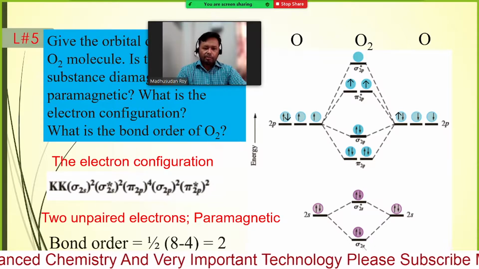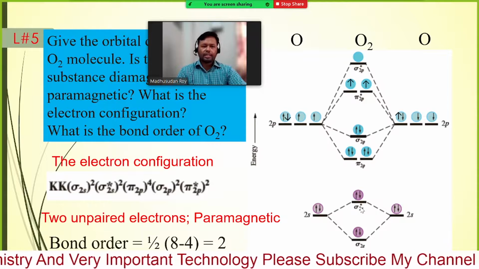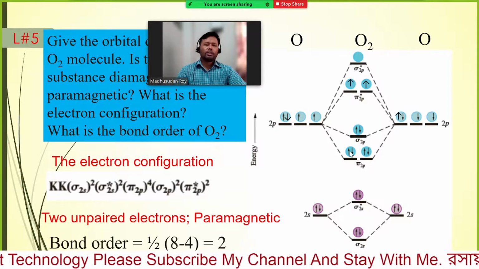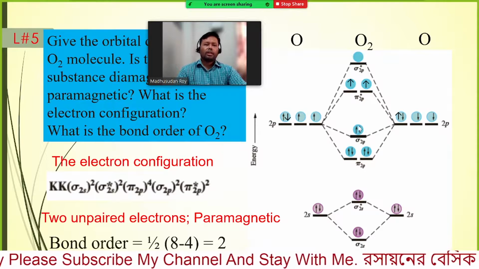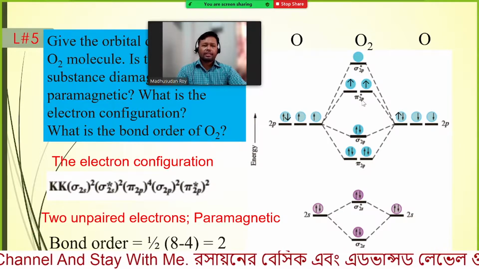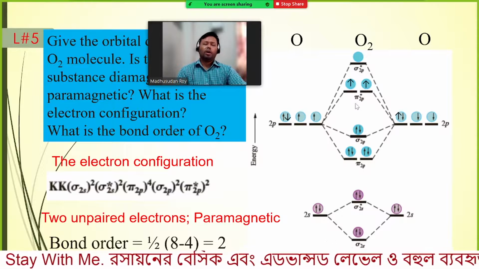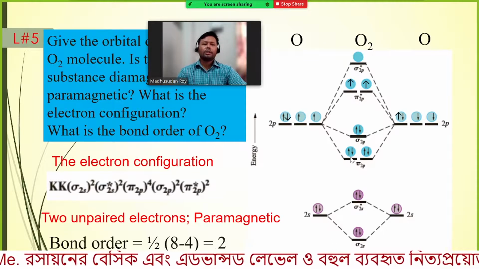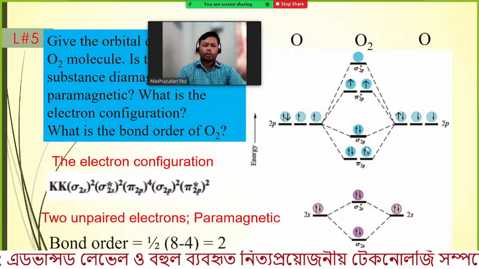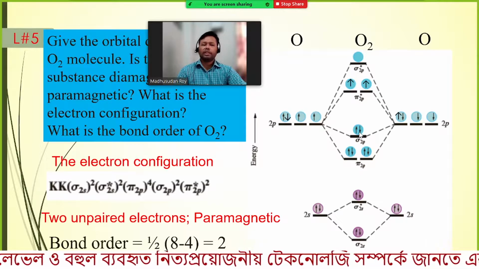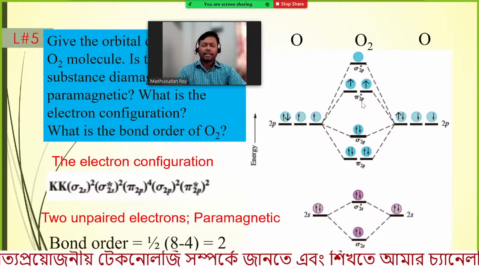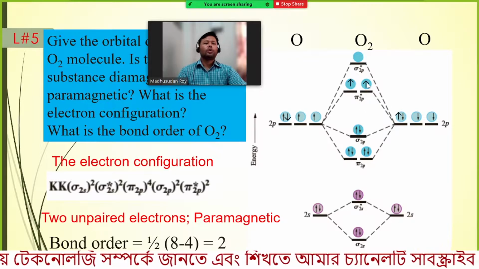Increasing energy: sigma 2s first and then sigma star 2s, then pi 2p4, and sigma 2p2. Similarly pi star 2p2, or you can clearly distinguish pi 2px, pi 2py and then sigma 2pz, and pi 2px1, pi star 2px1 and pi star 2py1.